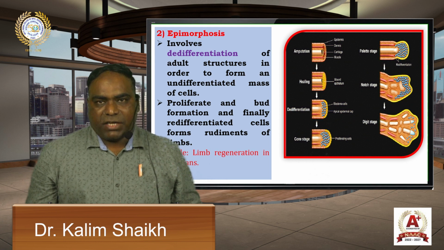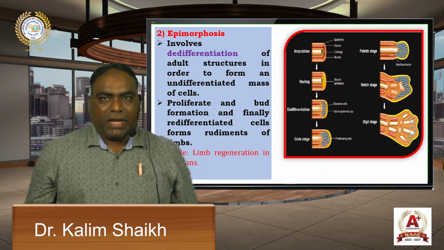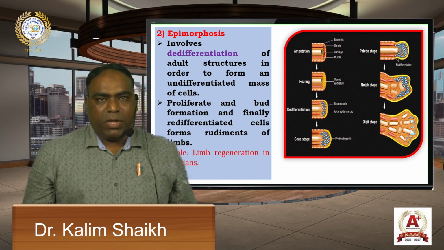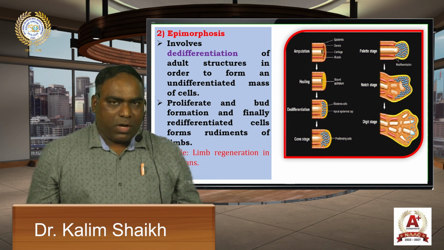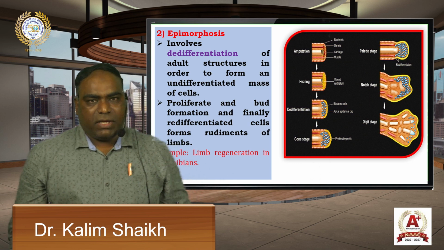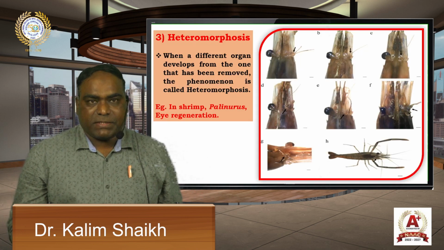And from that regeneration bud, the cells continue to proliferate and finally redifferentiate to form a rudiment of a limb, and the rudiment eventually transforms into a normal limb. This type of regeneration is epimorphosis. For example, limb regeneration in amphibian animals.